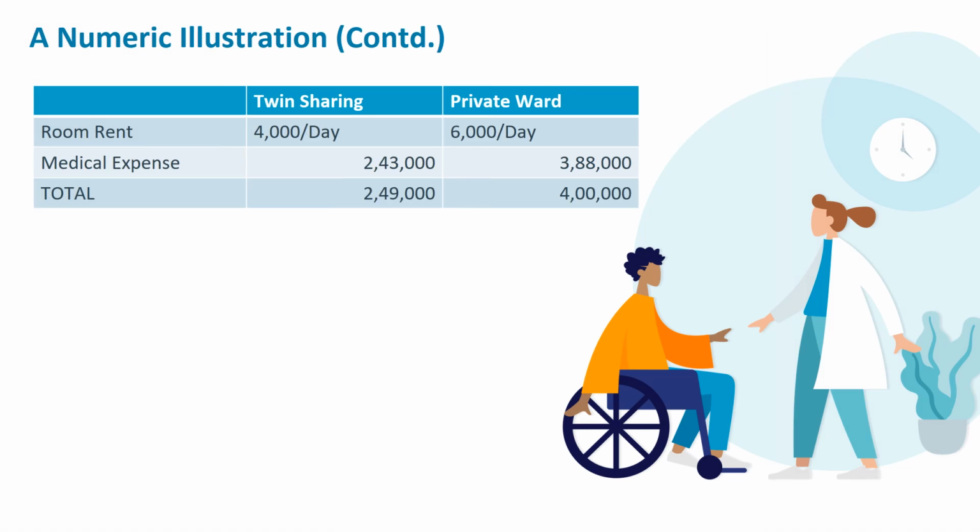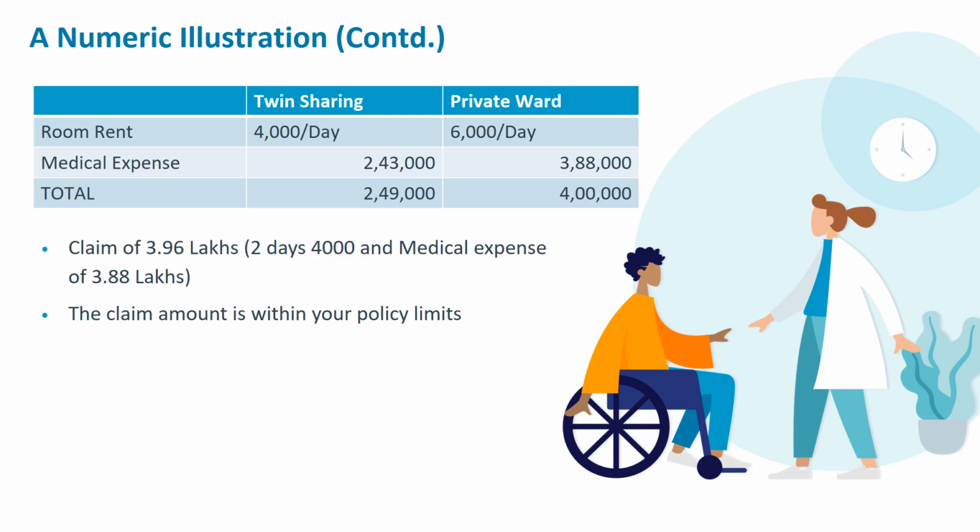Most of them would expect a claim of 3.96 lakhs, meaning the room rent limit of 4000, because 6000 was my decision to go for a private ward, which the insurance company will not honor. I agree. I will get 4000 and the medical expense of 3,88,000, which together is around 3.96 lakhs. And this is well within the policy limits also. Policy limit is 4 lakhs and my claim is for 3.96 lakhs. So I will be getting this amount as a reimbursement or the claim settlement. Remember, this is a wrong understanding.